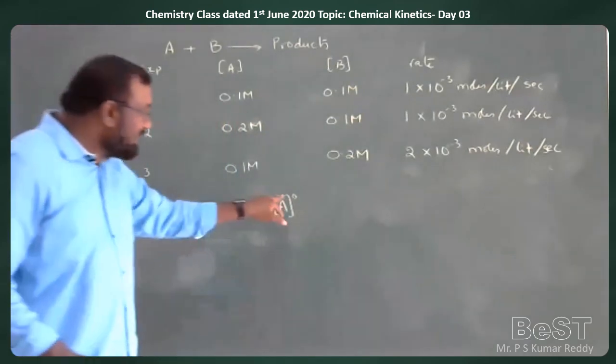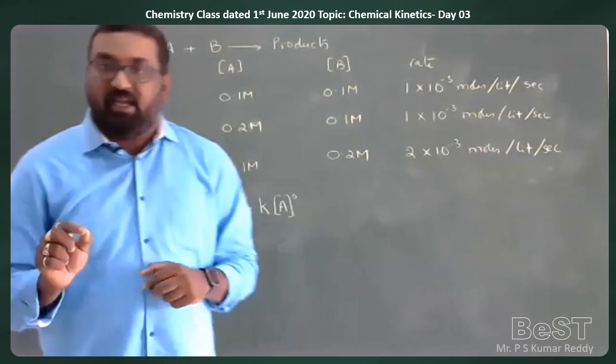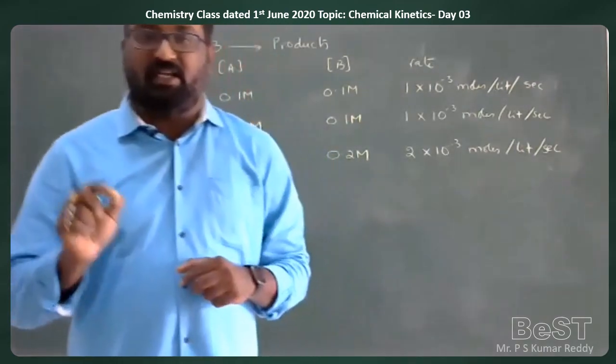Because why are we taking 0 here? Because the rate of the reaction is independent of the concentration of A.